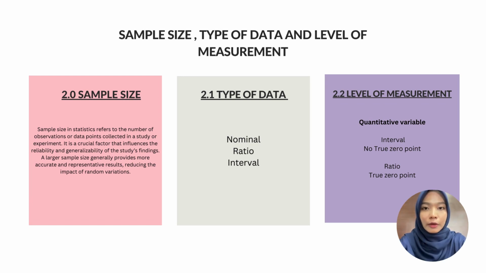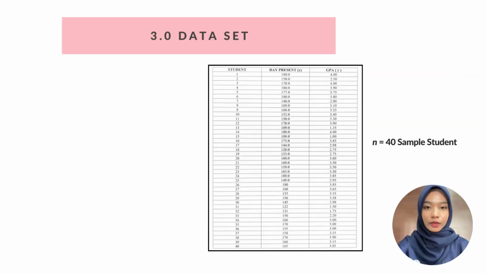We use three types of data. Number 1 is nominal, number 2 is ratio, and number 3 is interval data. Next is the level of measurement using a quantitative variable consisting of an interval and a ratio level, but they differ in terms of having no true zero point and a true zero point.